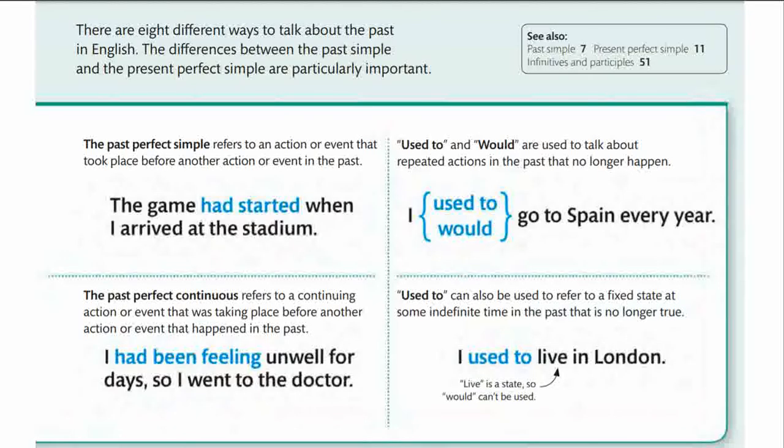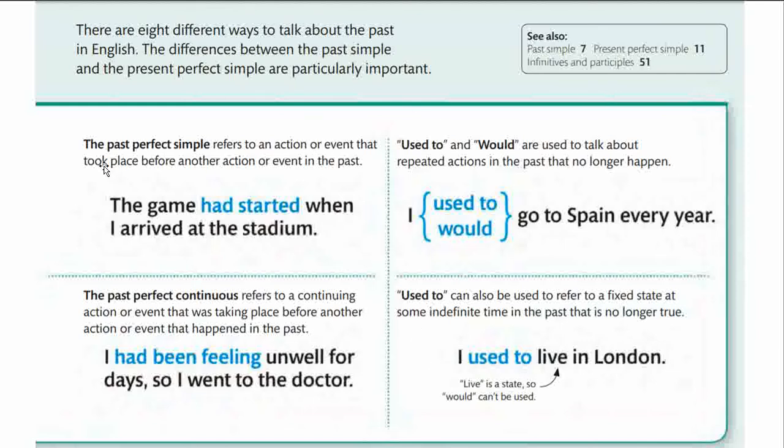There are 8 different ways to talk about the past in English. The differences between the past simple and the present perfect tense are particularly important to understand. You may refer to other videos for a better understanding, which were recorded earlier and shared. Let us see the examples that we have before us. In every sentence we have at least 2 different tenses so that you will definitely understand the 8 ways of expressing the past.